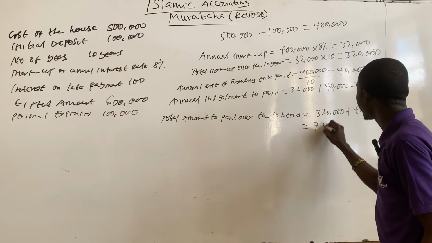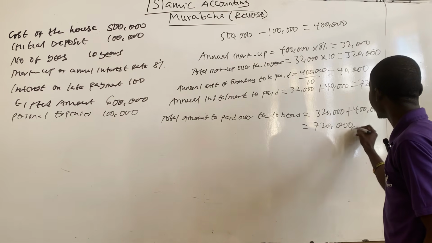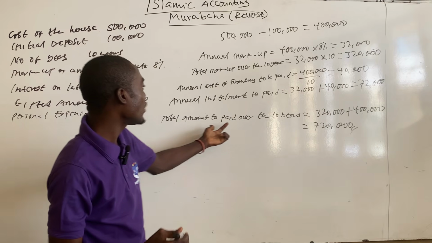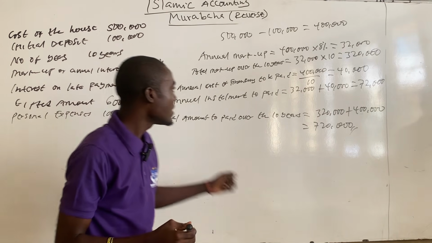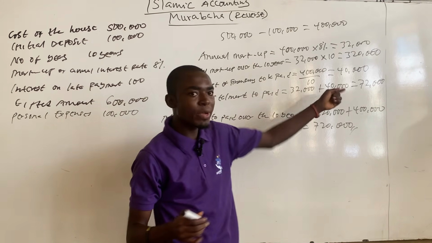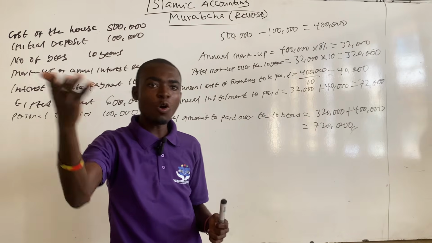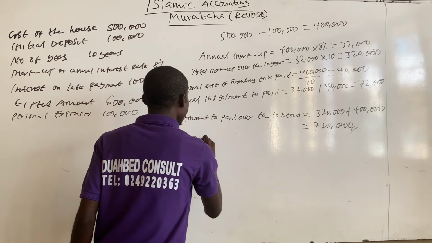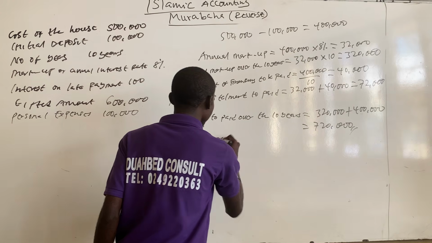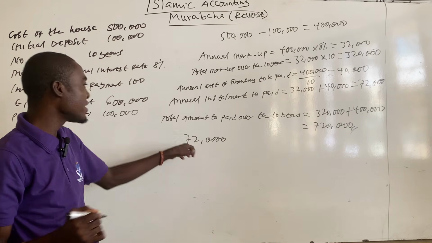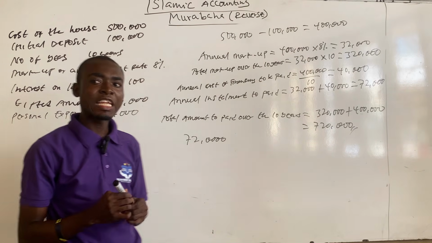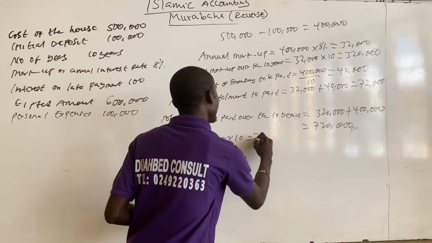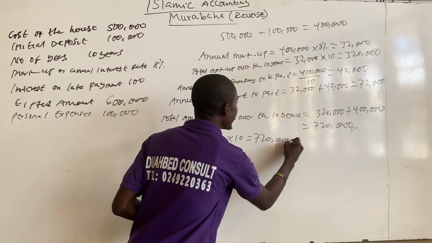And that will give you 720,000. And then another way to calculate the total amount to be paid over the 10 years is the annual installment to be paid times the number of years. The annual installment to be paid is 72,000, and the number of years is 10. So 72,000 times 10 will be 720,000.